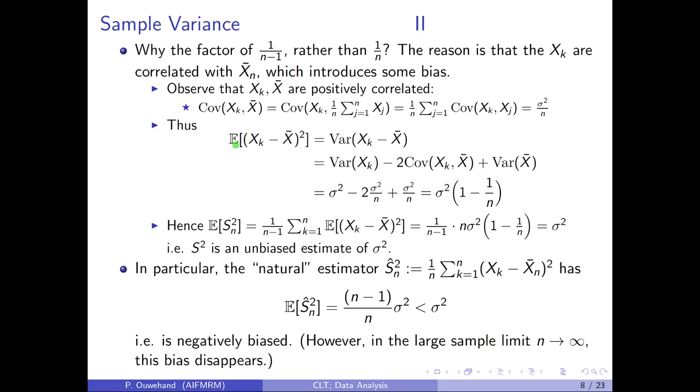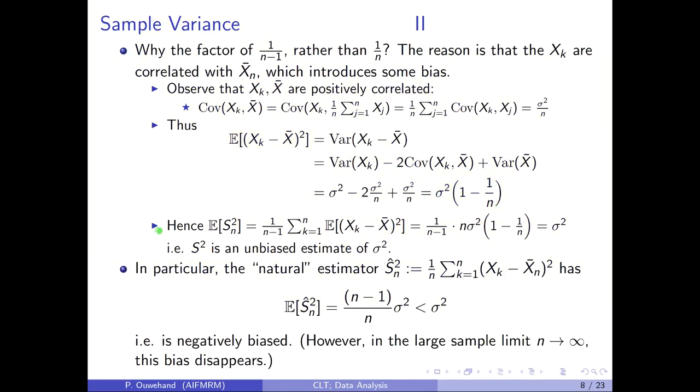In particular, the expectation of xk minus x bar squared is by definition the variance of xk minus x bar, and that is the covariance of xk minus x bar with itself, and this breaks down as follows. Now the variance of xk is sigma squared. We've just computed the covariance of xk with x bar as sigma squared over n. And 2 slides ago we computed that the variance of x bar is sigma squared over n. The result is that the expectation of xk minus x bar squared is not equal to sigma squared, but sigma squared times 1 minus 1 over n.